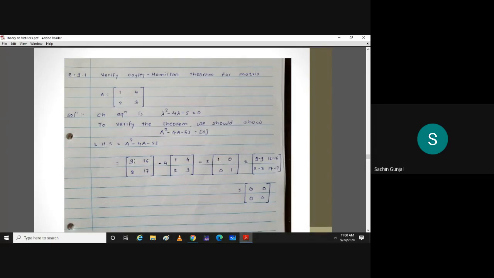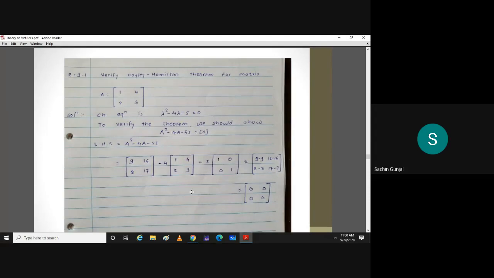Now what is first entry? 9 minus 4 minus 5, so 9 minus 9. What is second entry? 16 minus 16 minus 0, so 16 minus 16. Third entry is 8 minus 4 into 2, 8 minus 0, so 8 minus 8. And at last, 17 minus 4 3s are 12 minus 5, so 17 minus 17. So that becomes 0. Thus the Cayley-Hamilton theorem is verified.